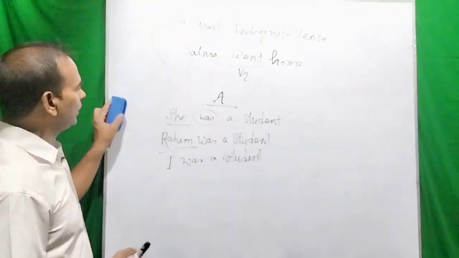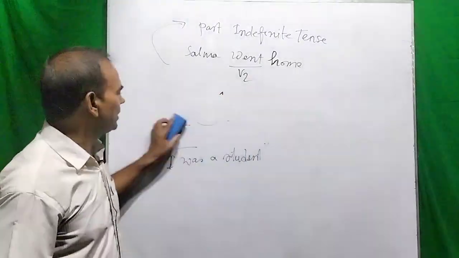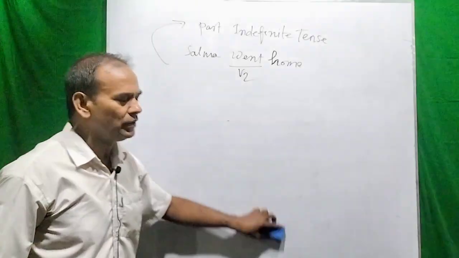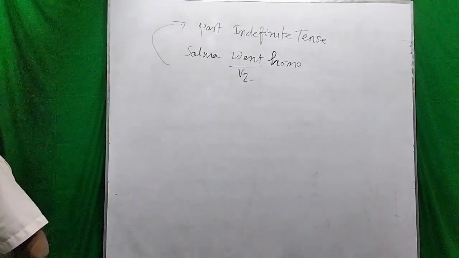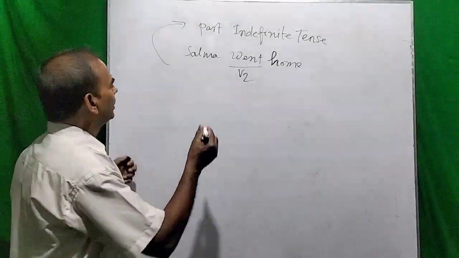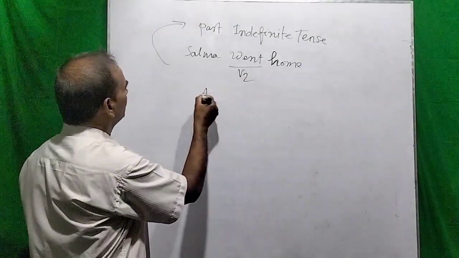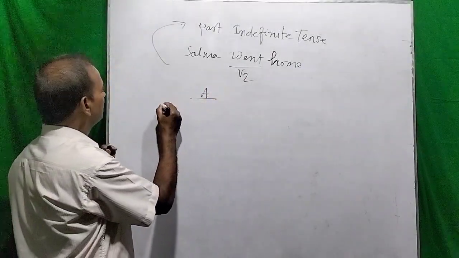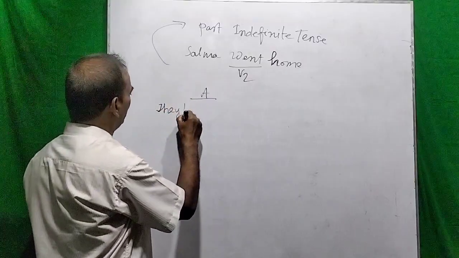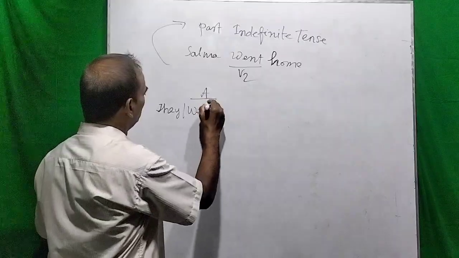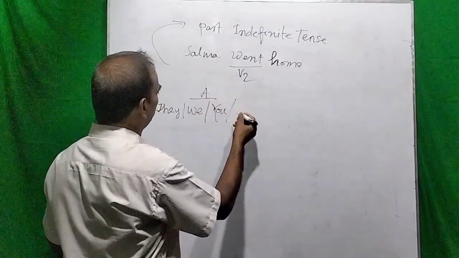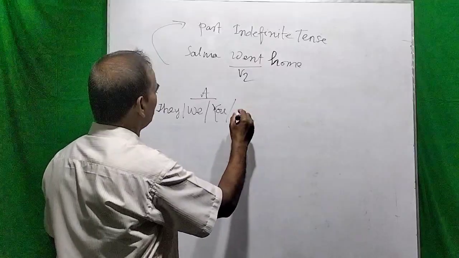And now all other subjects will use were to make the past indefinite tense of be verb. So this is also group A. That means the subject may be they, we, you, or a plural noun or plural subject.